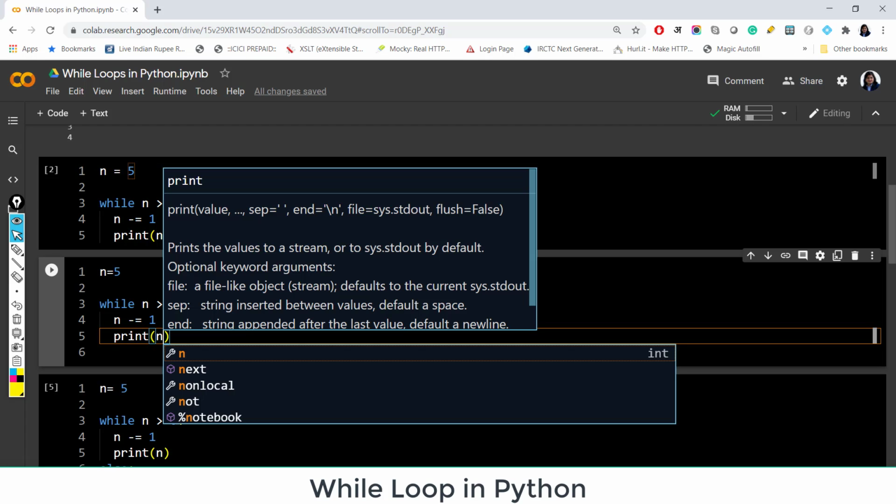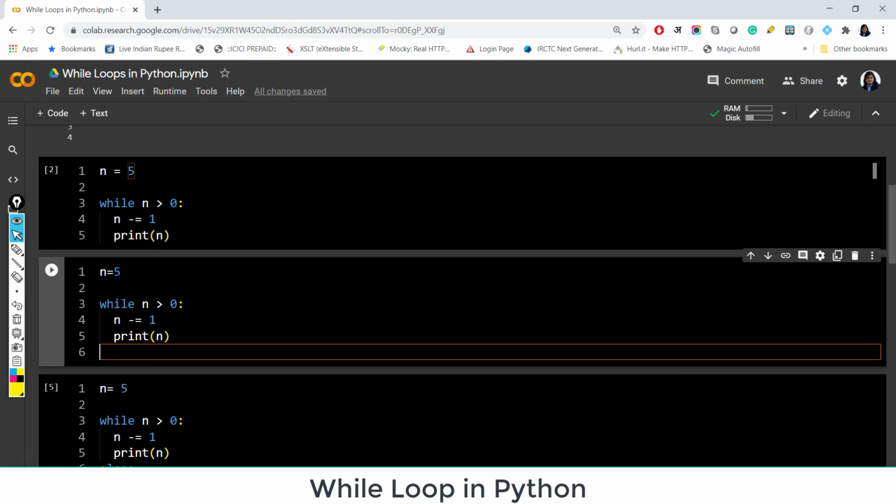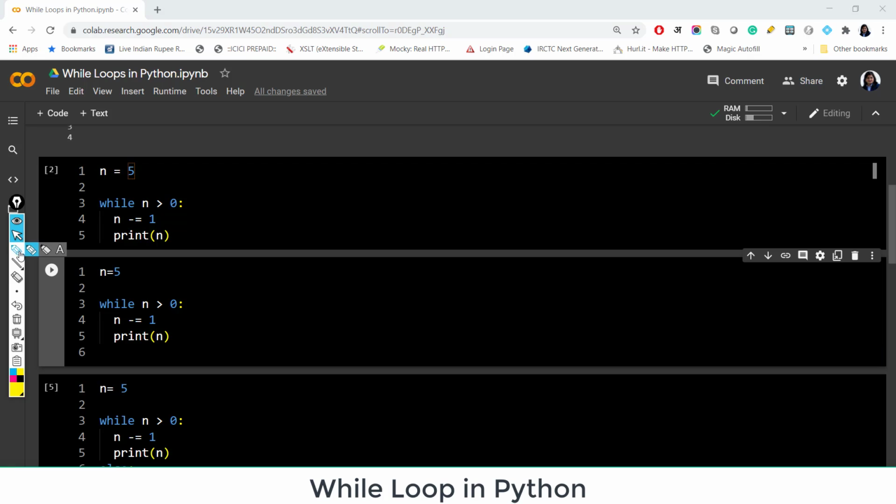So you will print the updated value of n. And you might have guessed what would be the output. If you are doing it for the first time, I would ask you to just pause the video and think what should be the output before you run the code. I'm writing here for absolute beginners.